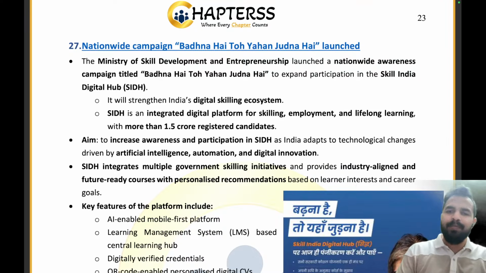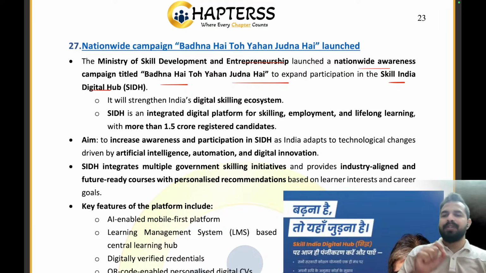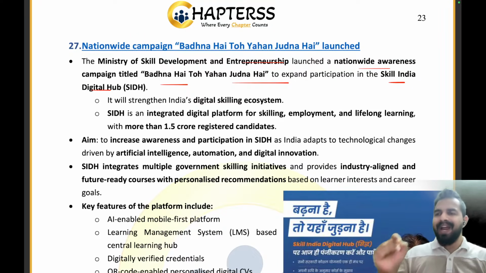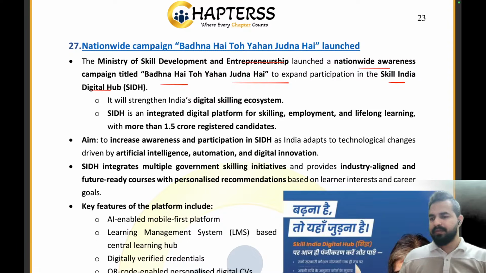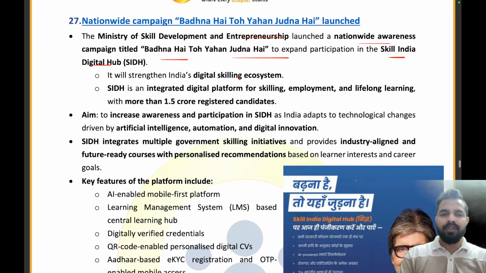So, the Ministry of Skill Development and Entrepreneurship has launched a nationwide awareness campaign titled "Badhna hai to yahan judna hai." Under this initiative, we are basically promoting one very important initiative, that is SIDH. SIDH stands for Skill India Digital Hub. So, Skill India Digital Hub is the name of the platform which we are promoting under the Badhna hai to yahan judna hai campaign. Clear? India will strengthen its digital skilling ecosystem.